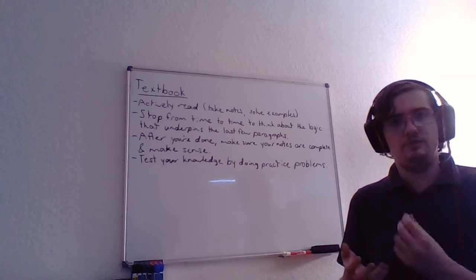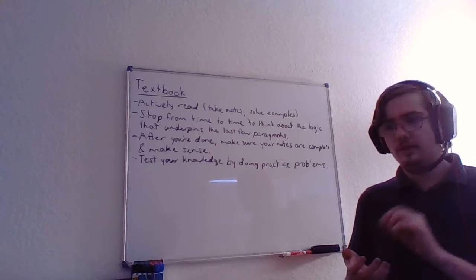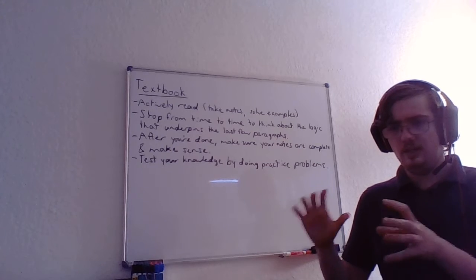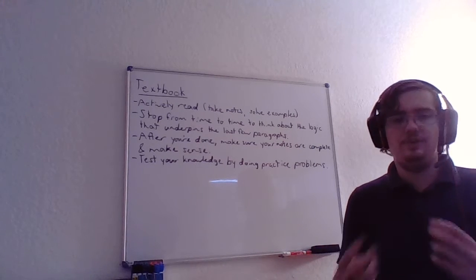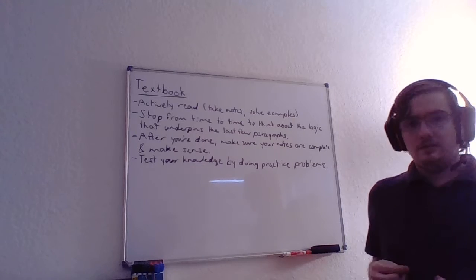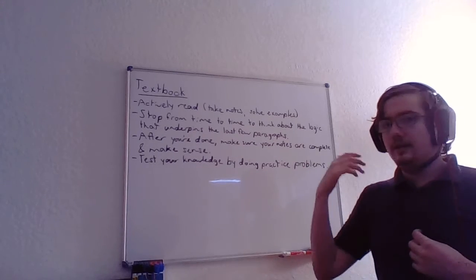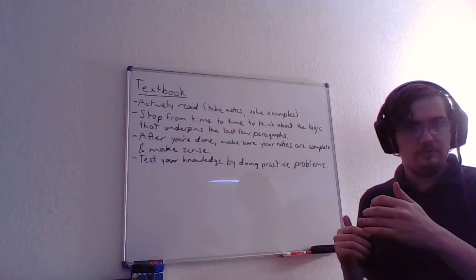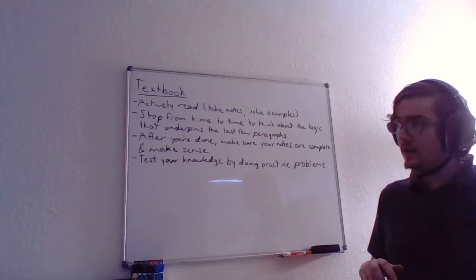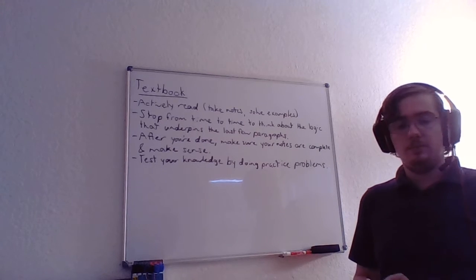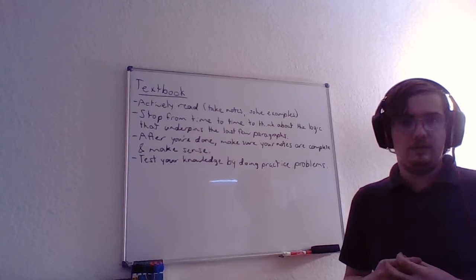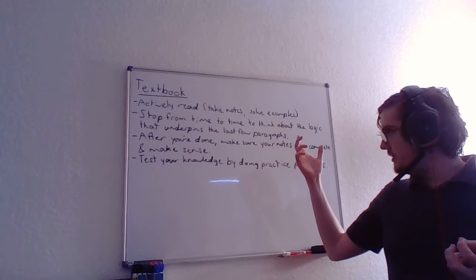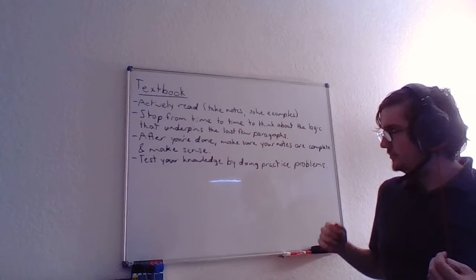And what this does is it forces you to focus on what you're reading, because you can't really copy it down too effectively if you don't even pay attention to what you're reading. So there's taking notes, and then there's another nice thing about math textbooks is that they have example problems throughout each chapter, most of the time. So if you solve those example problems, that'd also be part of active learning. Now, on to the second bullet point.